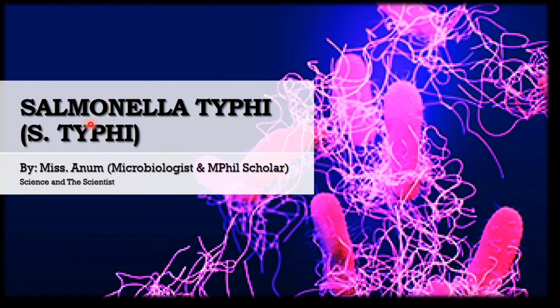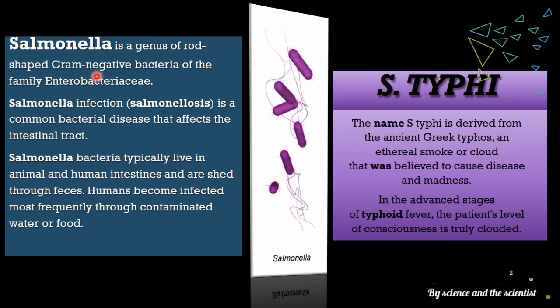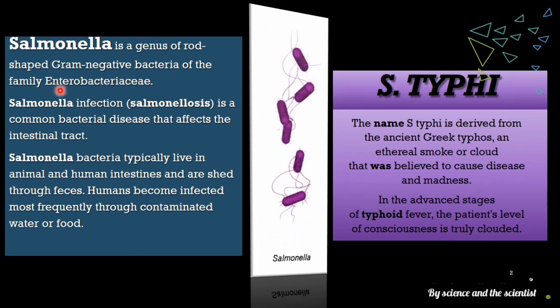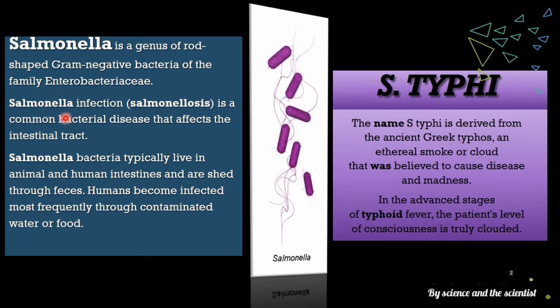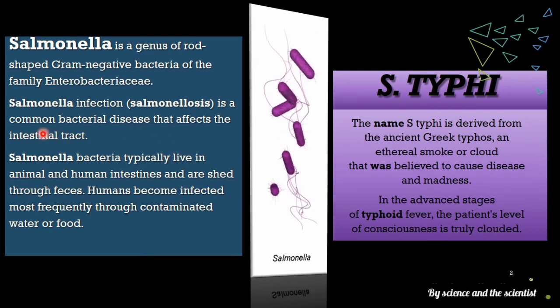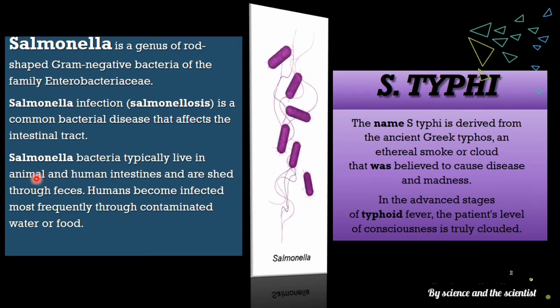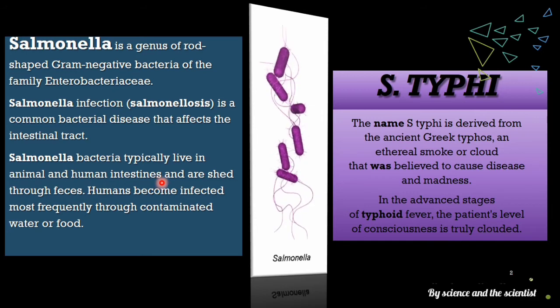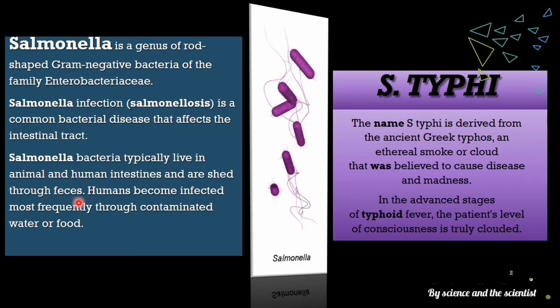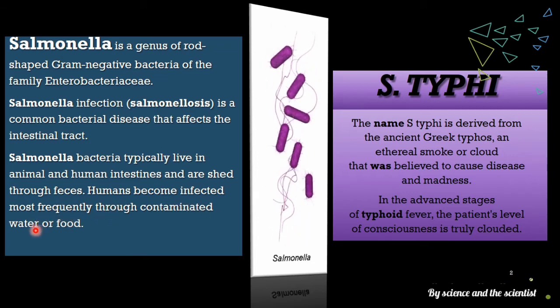Today's topic of my lecture is Salmonella typhi, or S. typhi. Let's just start our topic. First of all, Salmonella is a genus of rod-shaped gram-negative bacteria of the family Enterobacteriaceae. Salmonella infection, salmonellosis, is a common bacterial disease that affects the intestinal tract. Salmonella bacteria typically live in animal and human intestines and are shed through feces. Humans become infected more frequently through contaminated water or food.